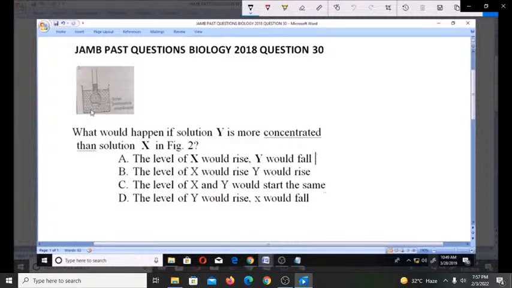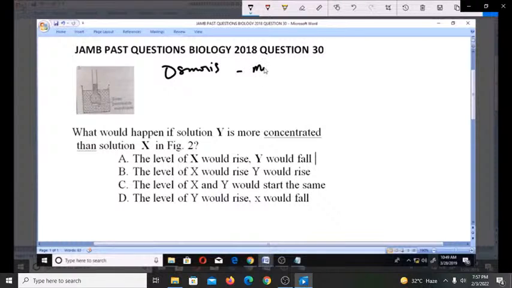Now, whenever you have two solutions separated by a semi-permeable membrane, then you have what we call osmosis happening. And if osmosis is happening, what actually happens in osmosis?